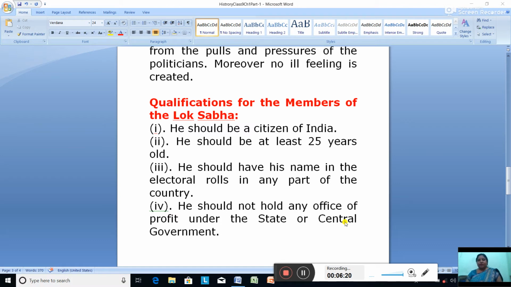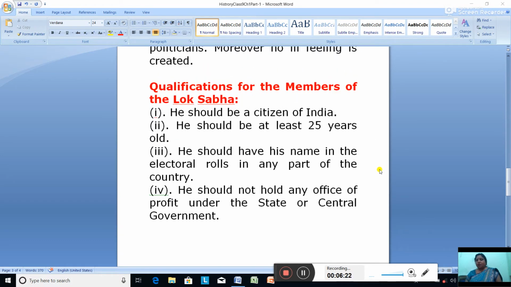There are other qualifications also. Okay. So what are the other qualifications? He should possess such other qualifications as may be specified by the parliament from time to time. He should not be of unsound mind. He should not be an insolvent, that is, he should not be in debt. So these are the qualifications for the members of the Lok Sabha.